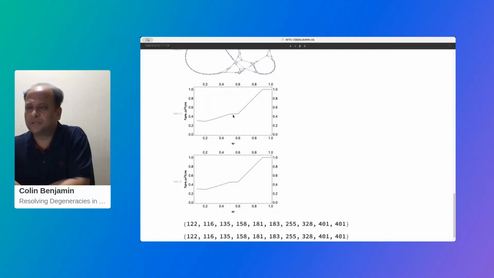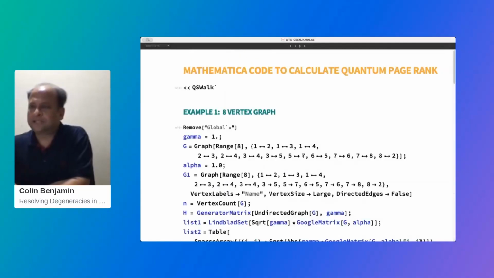Otherwise, for all values in the quantum PageRank limit, we find the quantum PageRank much, much faster, almost 1/5 of the time it takes for the classical PageRank to converge to the stationary state.